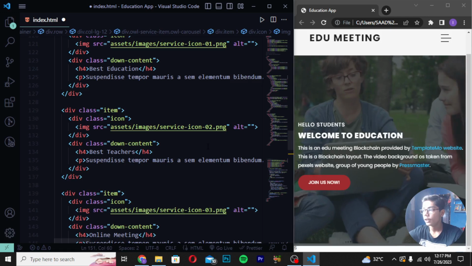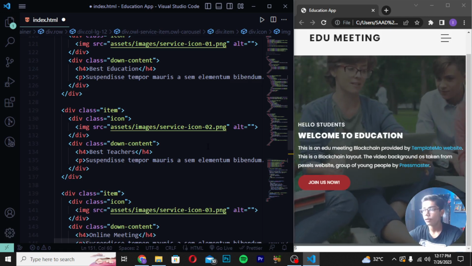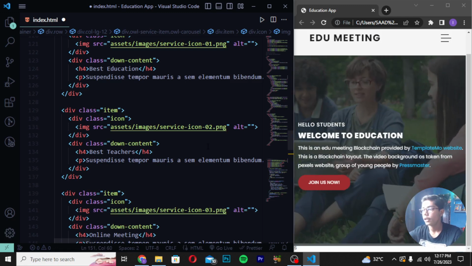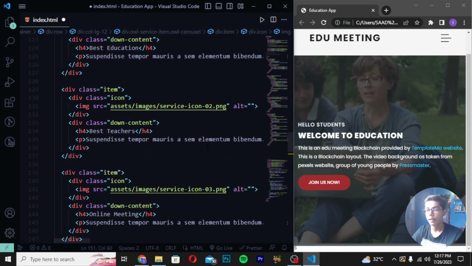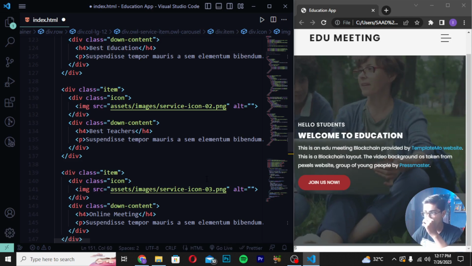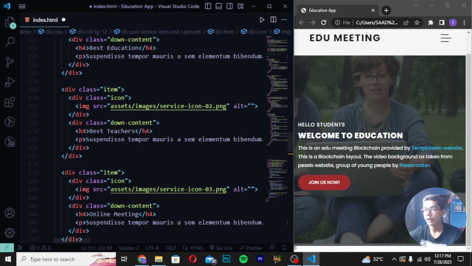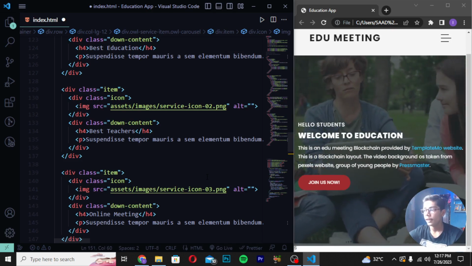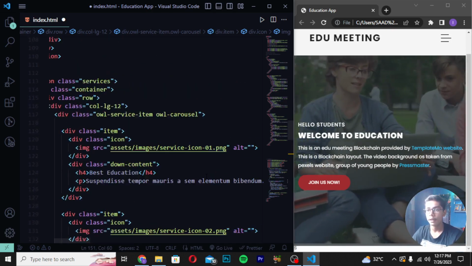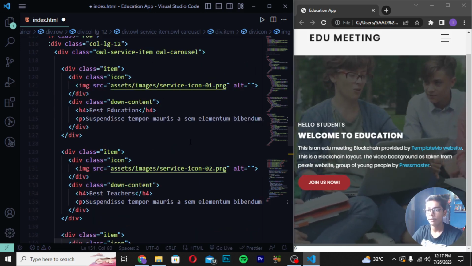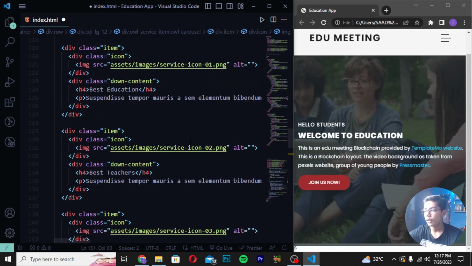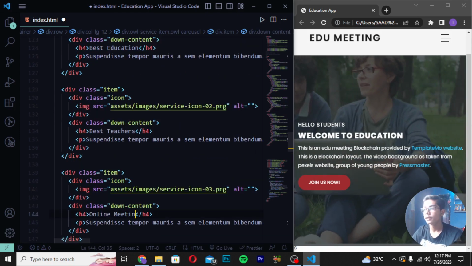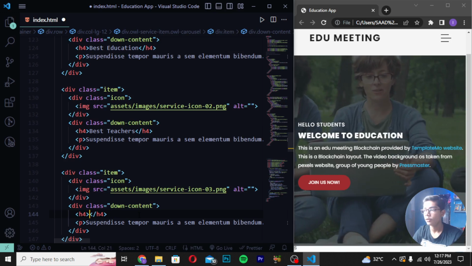So here we have to do one thing. Where we have used icon 1, we have to use icon 2, icon 3, then here you have to use icon 2 again. So you can see here we have written all that stuff like this. Here I will be moving to the top, and at the top we have used service icon 1. If I show you, you can see we have used service icon 1, then service icon 2 after this, and now I will be removing this and writing best student again.